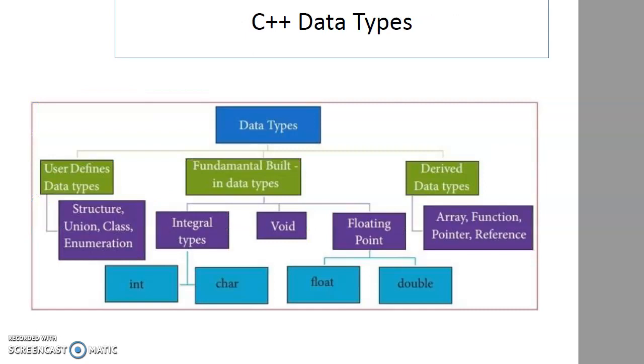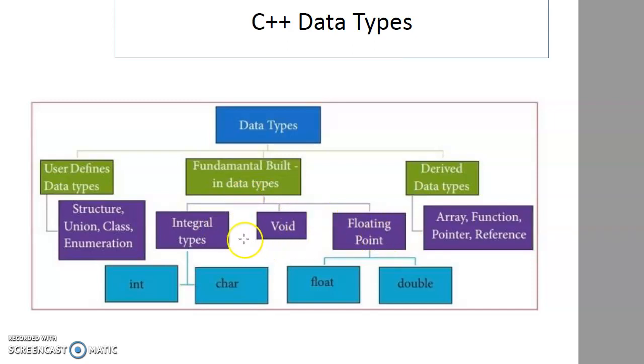Speaking of C++ data types, they are broadly categorized into user defined data types, fundamental built-in data types, and derived data types. User defined data types are further divided into structure, union, class and enumeration. Fundamental built-in data types are integral data types, void, and floating point.